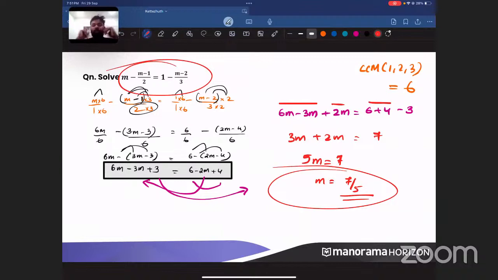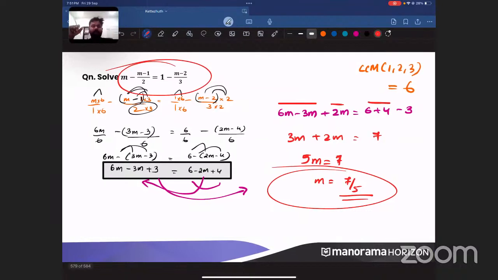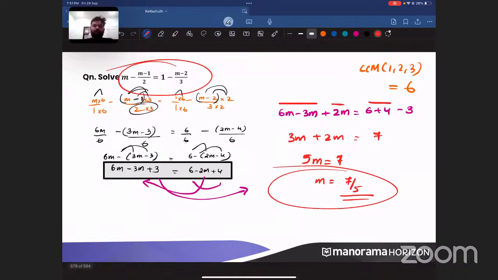But what you might think is, oh, I got the right answer. I don't have any confusion. But putting the bracket is the right method. When you put the bracket, only then will you get the right answer. Understood? Can we move on to the next one? Did everyone write down this one? Any doubts, anybody? Can we move on to the next one?